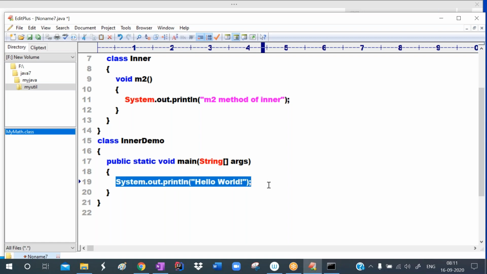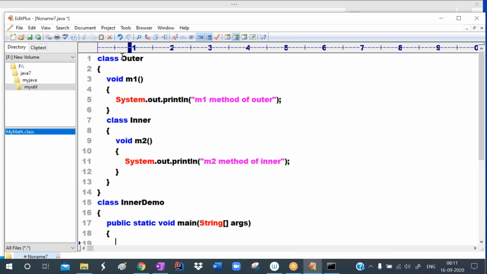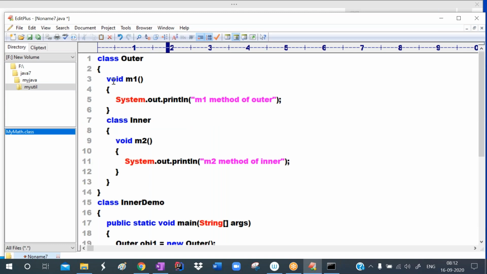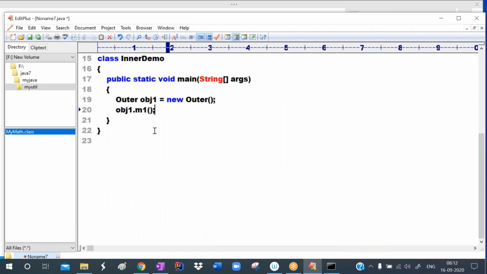Observe carefully here. I want to create an object for the outer class: Outer obj1 = new Outer(). With the help of obj1, I'm calling m1. Can we call it like this? Yes, we can call it, because m1 is a member of the outer class, so we can call it with the help of the object.